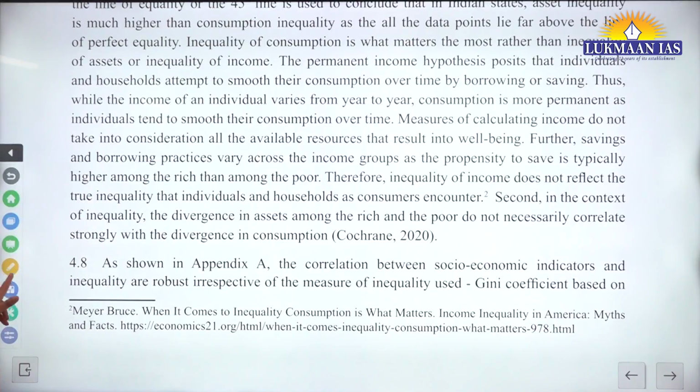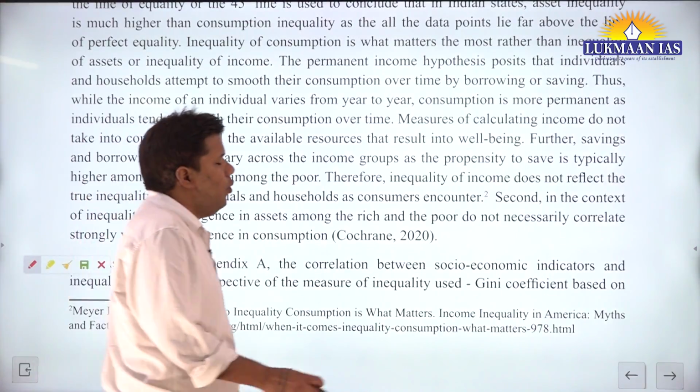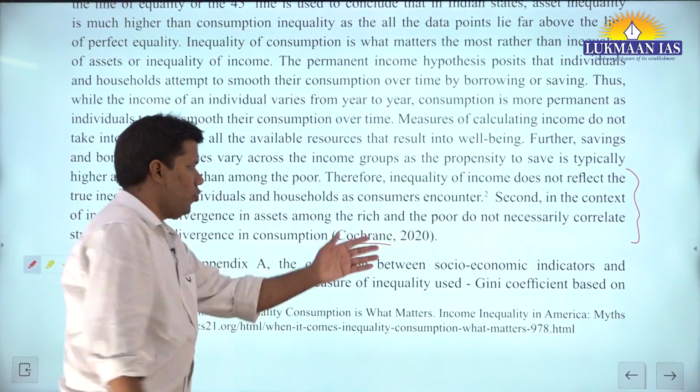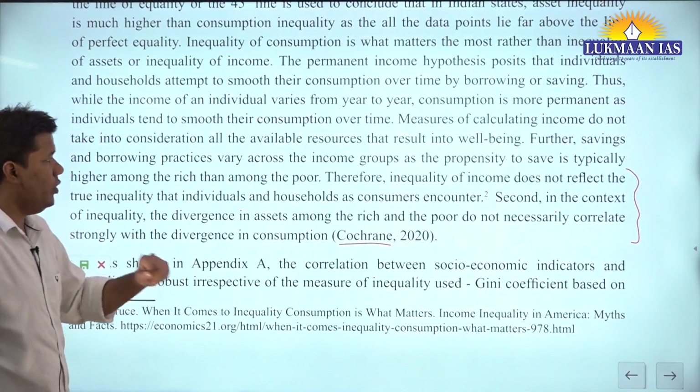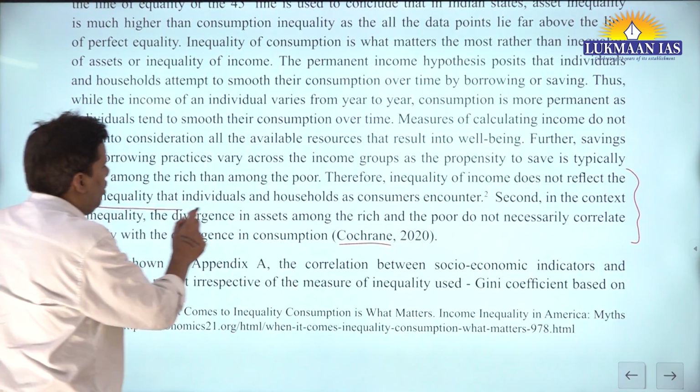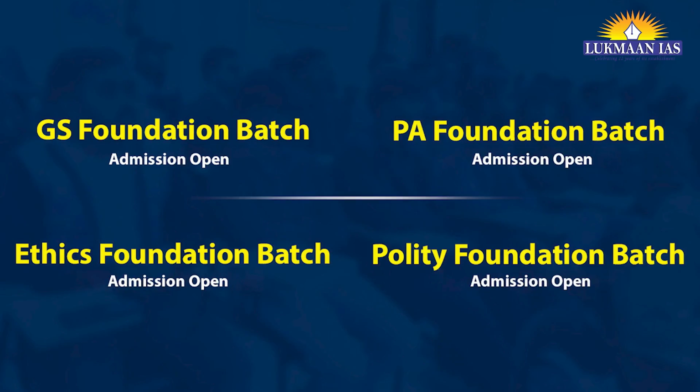The point I was talking about is why your consumption inequality is fine. Professor Cochrane, a well-known economist, says inequality of income does not reflect the true inequality that individuals and households as consumers encounter.